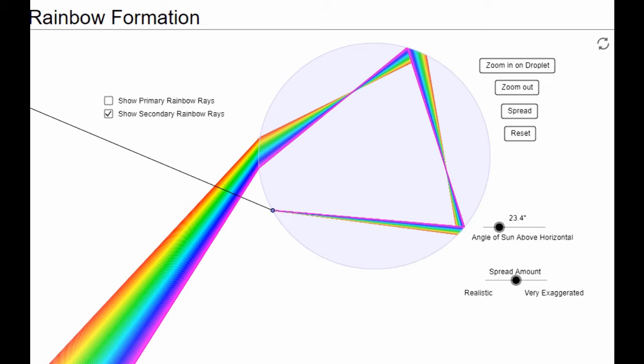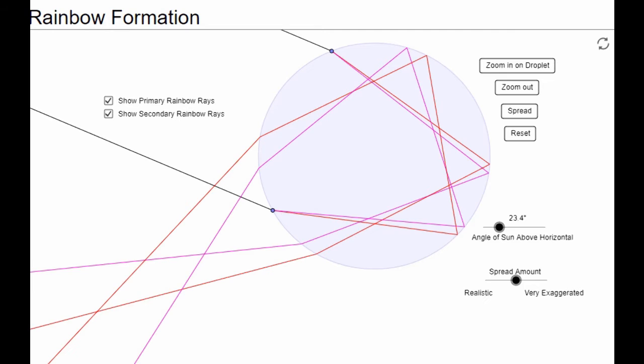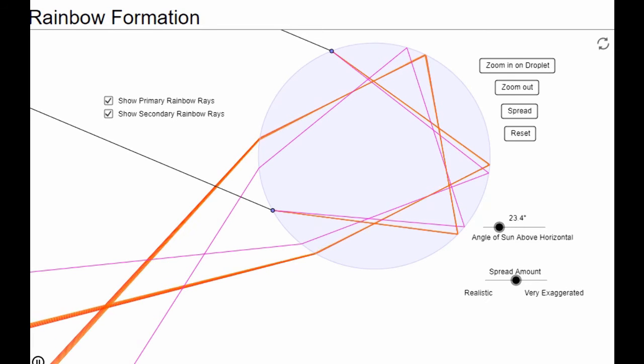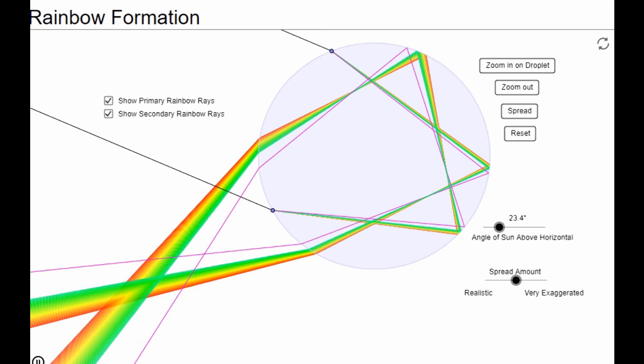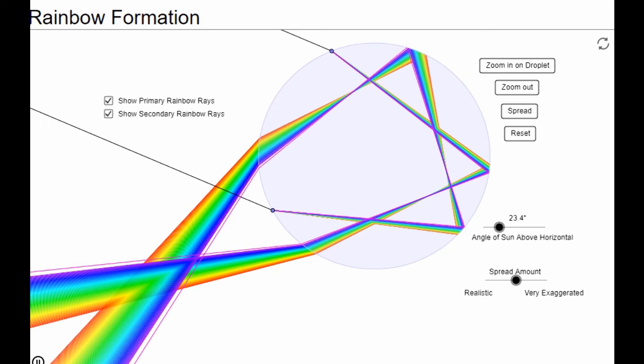Fine. Sometimes both the rainbows you can observe. That is purely because of the angle of the incident ray and the droplets present in the atmosphere. You might have seen 2 patterns of rainbow at the same time. One rainbow will be dull and another rainbow will be very bright. So this was all about rainbow.